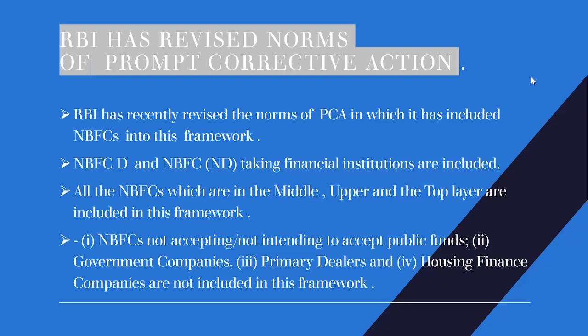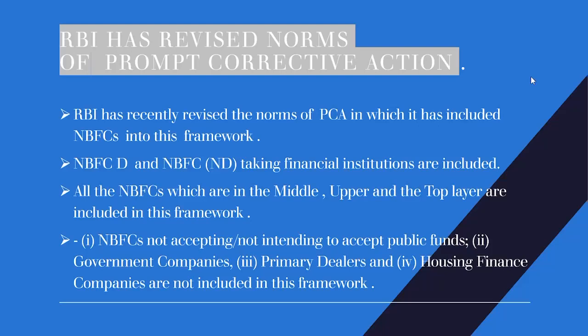Now we will discuss those companies, those financial institutions which are also part of the financial framework of the country, but they are not included in these PCA revised norms. They are NBFCs which are not accepting public funds. Government companies, whether a government company is an NBFC, are also not included. Primary dealers, that is PDs, and housing finance companies are also not included in this framework.